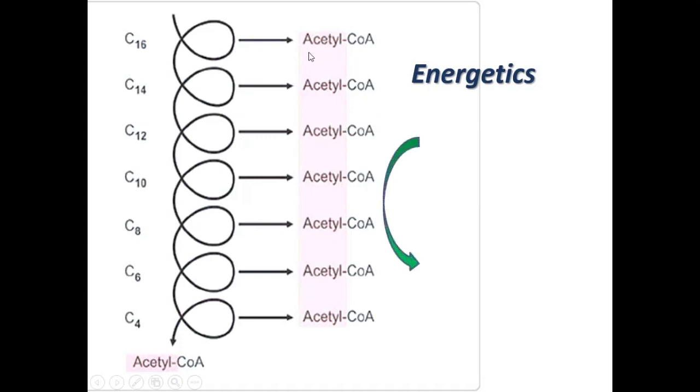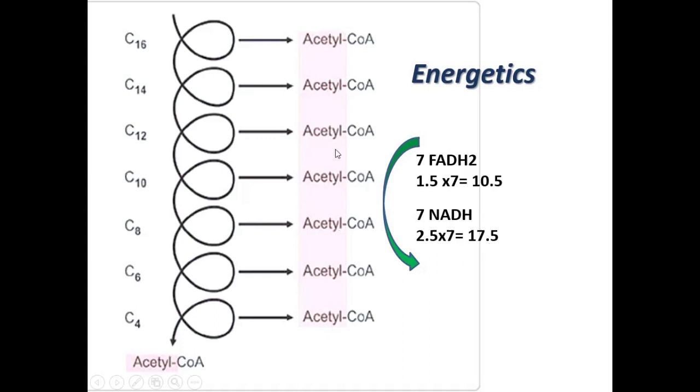As I said, one cycle will use one FAD and one NAD. So 7 cycles will use 7 FAD and form 7 FADH2. As I said, 1 FADH2 enters the electron transport chain and produces 1.5 ATP. So 7 cycles, so 10.5 ATP. And 7 NADH were used for 7 cycles. 1 NADH produces 2.5 ATPs, so 2.5 into 7, so it will form 17.5 ATP.